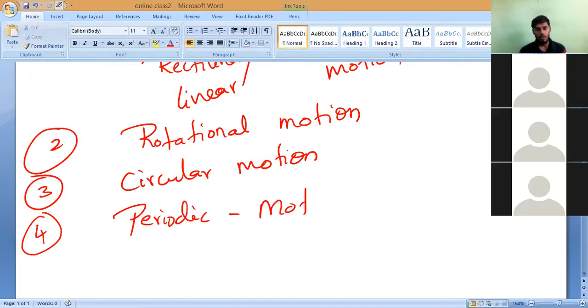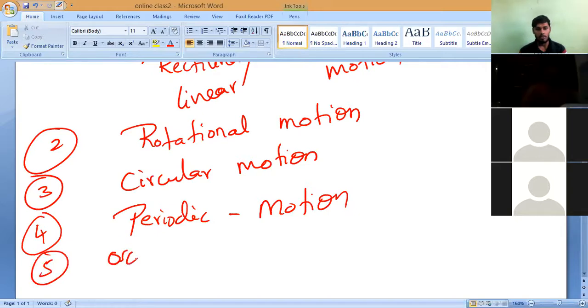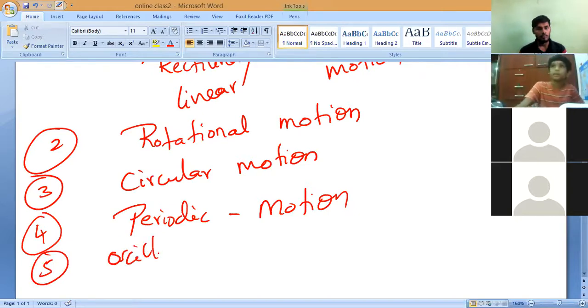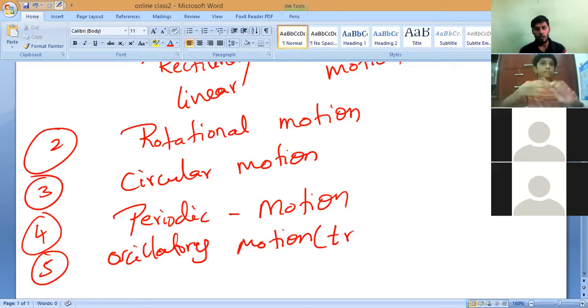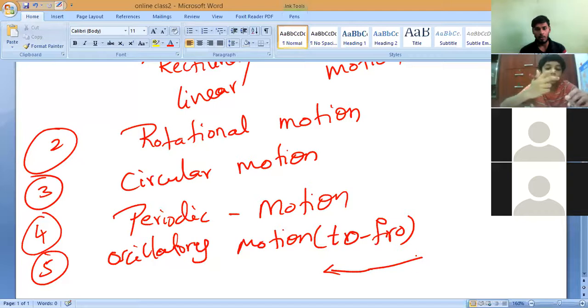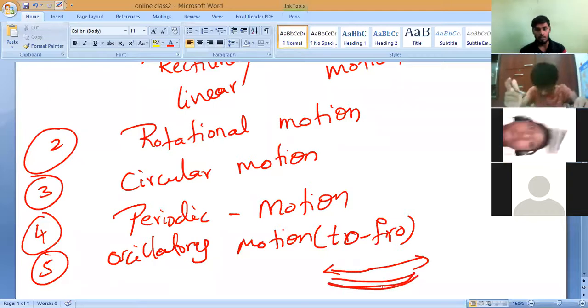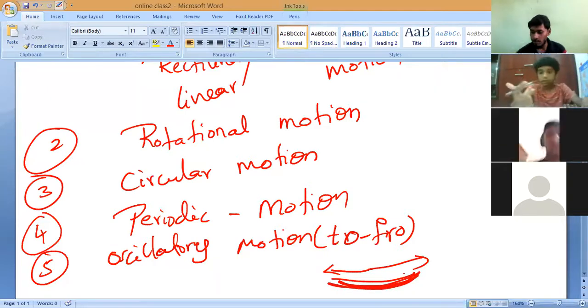I have also taught you what oscillatory motion is. When the body is doing to and fro, that is called oscillatory motion. It means going forward and coming backward; like that it is oscillating.